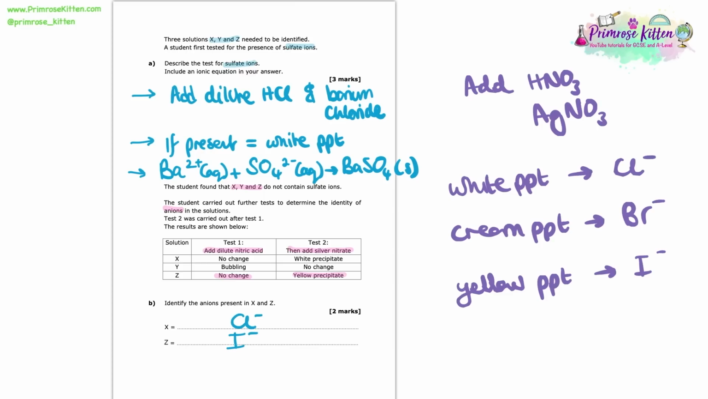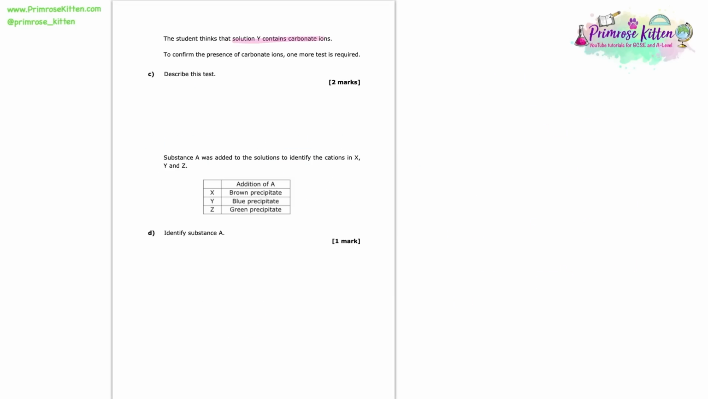The student thinks that solution Y contains carbonate ions. To confirm the presence of carbonate ions, 1 more test is required. Describe this test. So if you think of what we've previously done, we've added some acid and we saw that it bubbled. Now that is always the first part of a test for carbonate ions. But that isn't enough. We need to test for what that gas formed is.